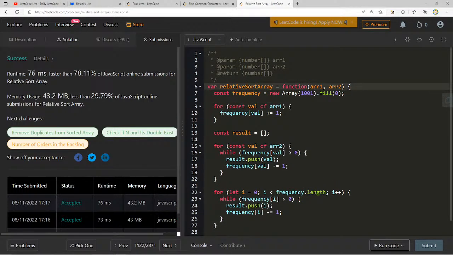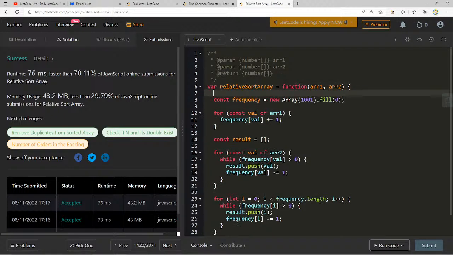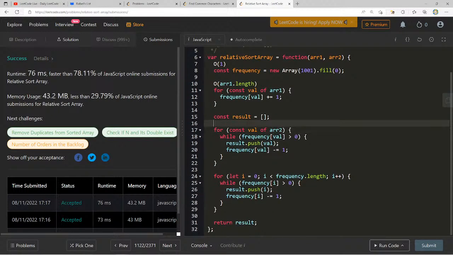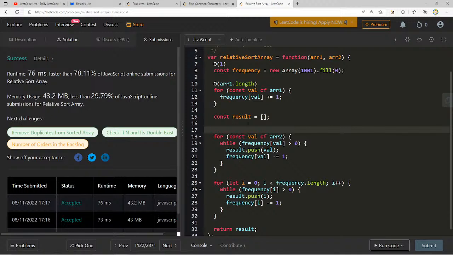So let's think about this. We have this initial thing right here, which is going to be constant time because it does not matter the size of R1 and R2. This will always be size 1001. So let's say that this is going to be constant space. This right here is going to be O of R1.length, and this one's going to be O of R2.length.